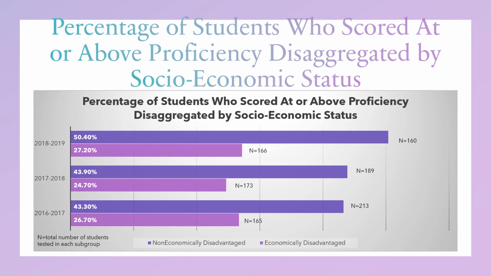One last slide I want to look at of student achievement data is our economically disadvantaged students versus our non-economically disadvantaged students. You can see here that about 45-50% of our not economically disadvantaged students are performing at or above proficiency, and only about 24 to 27% of our economically disadvantaged students are performing at or above proficiency. So this is a huge concern here that our economically disadvantaged students are not performing at the rate that they should be.